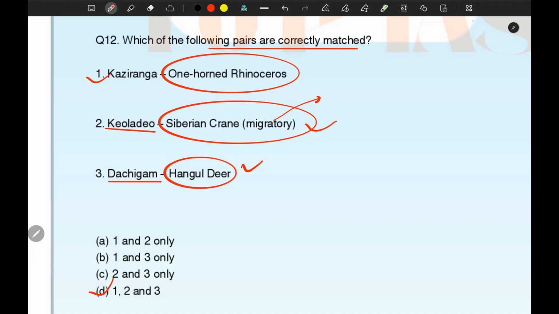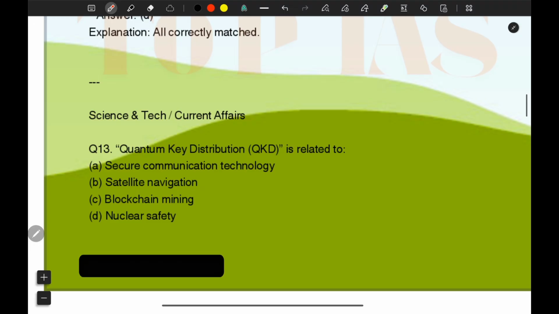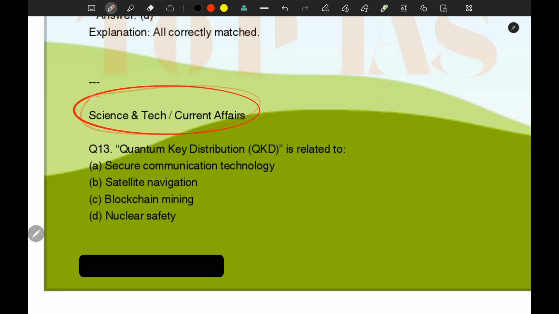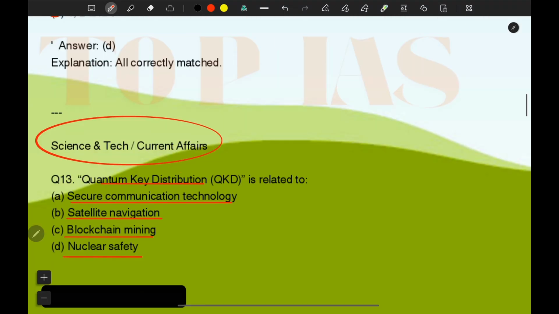Okay, so another part of the GS, that is science and tech and current affairs. So let's see. First question: quantum key distribution, QKD, is related to secure communication technology, satellite navigation, blockchain mining, or nuclear safety.